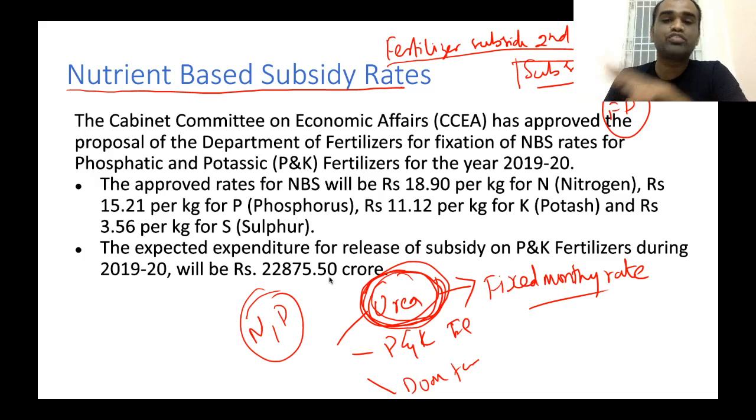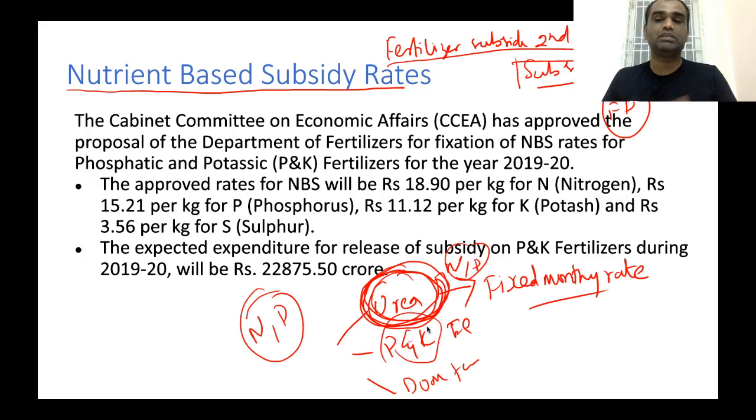So instead of giving subsidy for one particular type of fertilizer, we have started giving subsidy based on nutrients. So if in urea there is the nutrient nitrogen, we will give subsidy based on this particular nutrient. If in a phosphate fertilizer, phosphate is there, we'll give subsidy based on that particular nutrient, not based on that particular fertilizer concerned. Okay, so this nutrient based subsidy rates aims to rationalize subsidy rates.